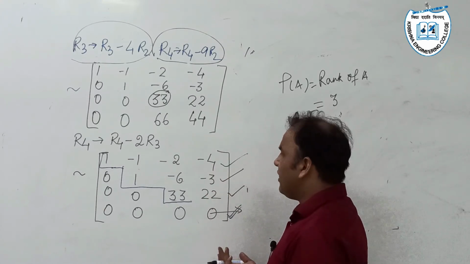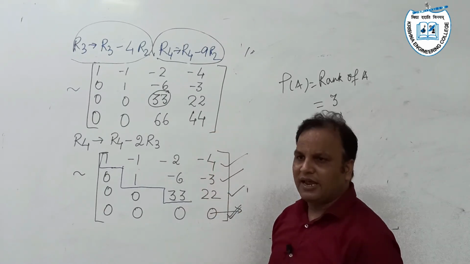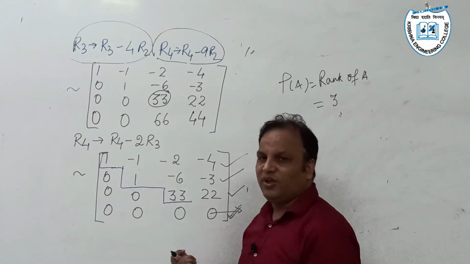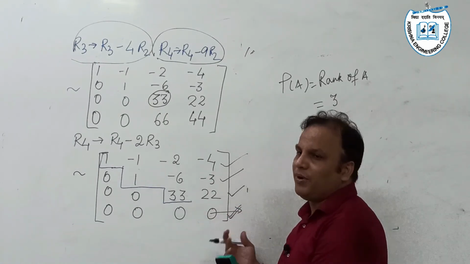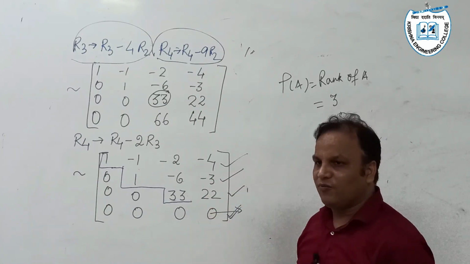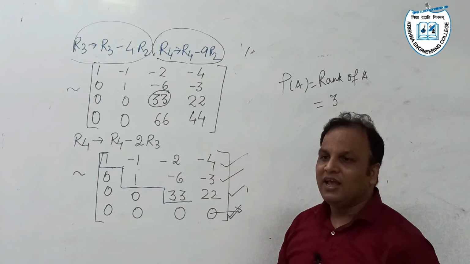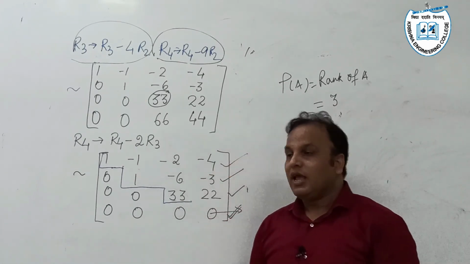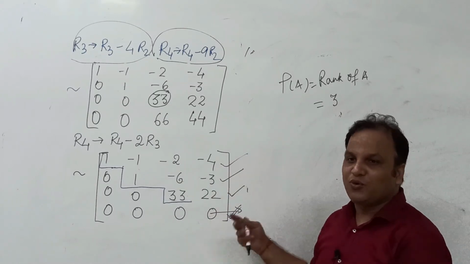Sometimes echelon form is also said to be a triangular form, or you can simply memorize it as converting a matrix into an upper triangular form. If you try to convert a matrix into an upper triangular form, obviously what you will get is an echelon form of the matrix. Now we are going to do some questions on it.